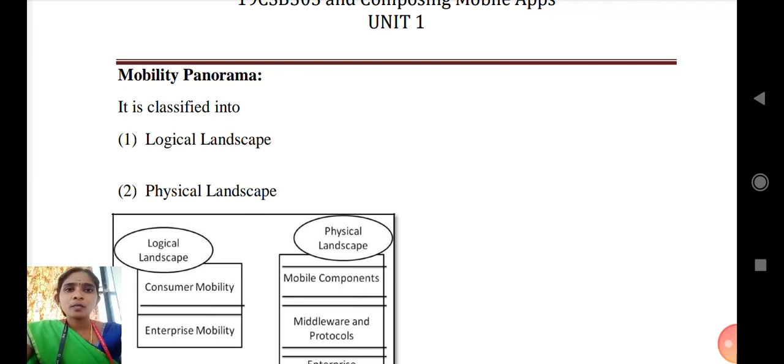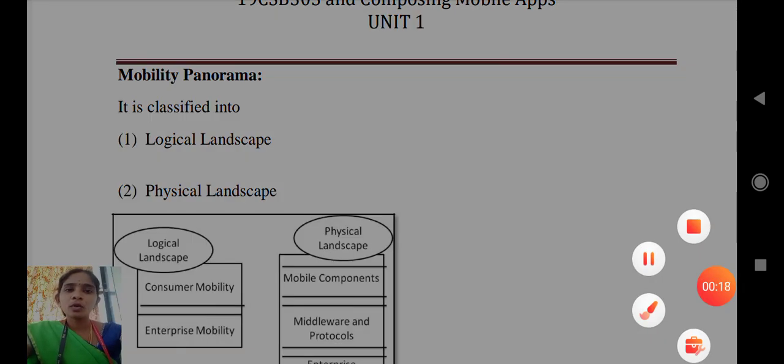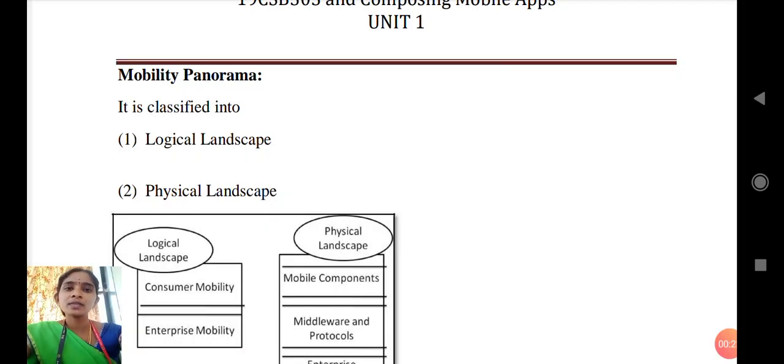Now I will discuss the mobility panorama. Last class we saw the Android applications which we use in the recent world, and today we discuss the mobility panorama. The mobility panorama classifies the entire mobility which we use in these applications.